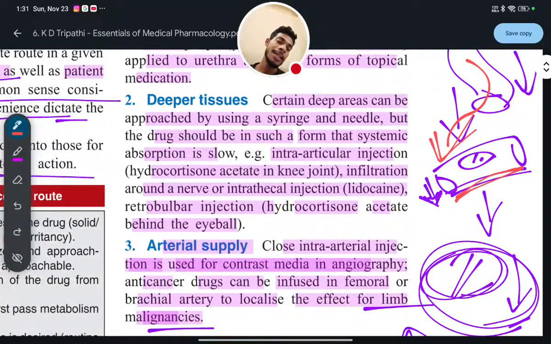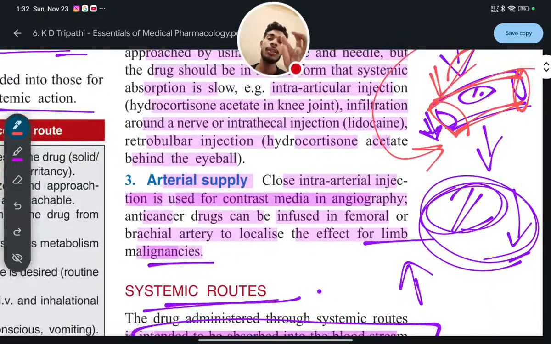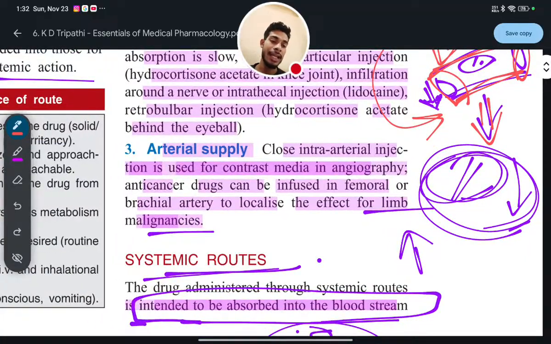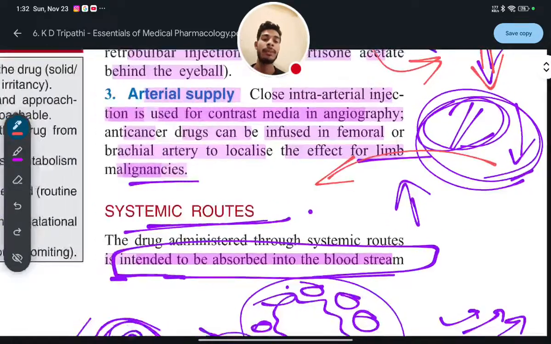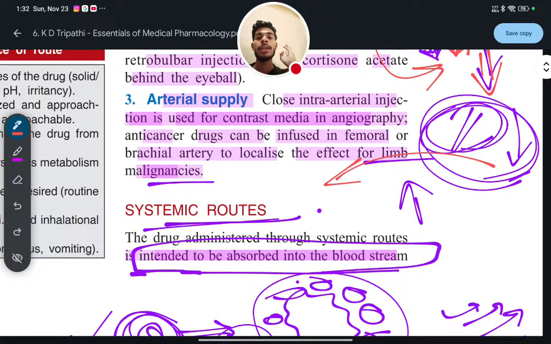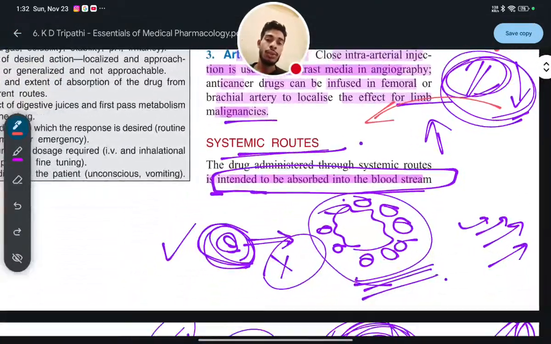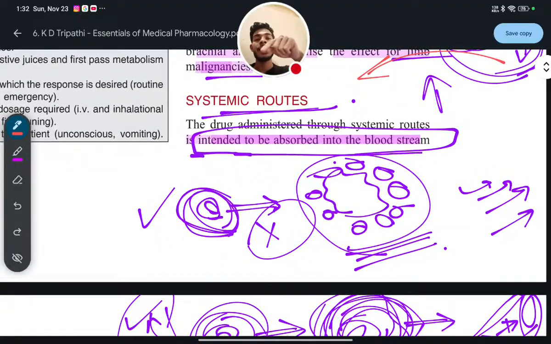So in that case, where the drug is needed, the desired area or the site of action, the drug will automatically reach to the site of action through the circulatory system. And after showing its pharmacological effect or therapeutic effect, the drug will be again excreted out from the body through urine or stool or sweat or exhale through respiration. Yes or no? So this is the way to administer the drug inside the body through systemic route.